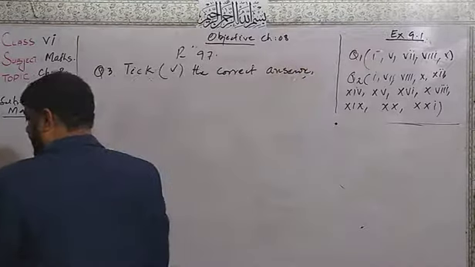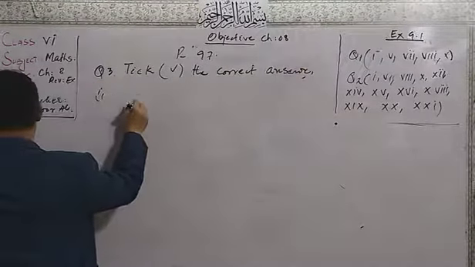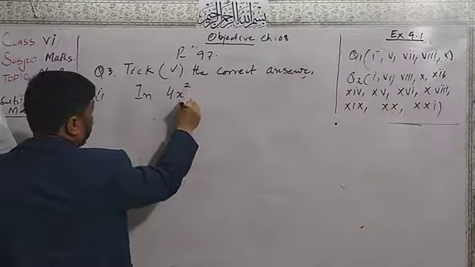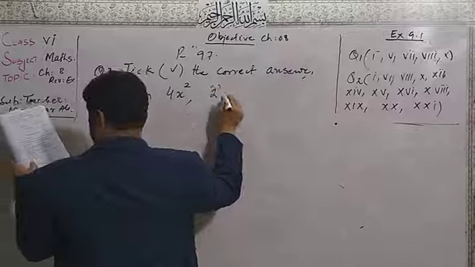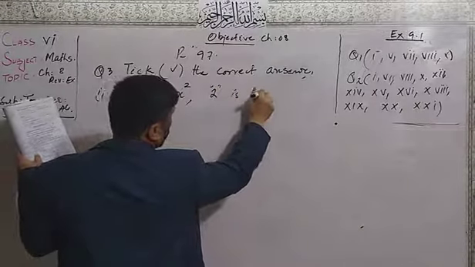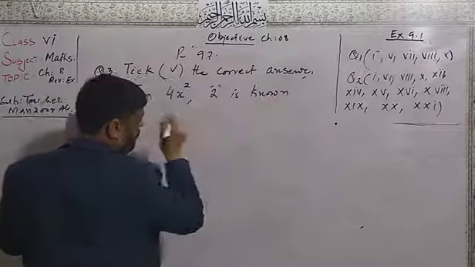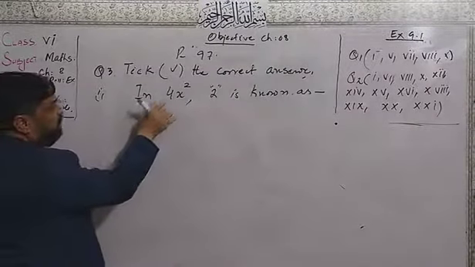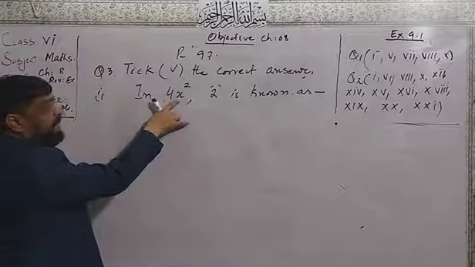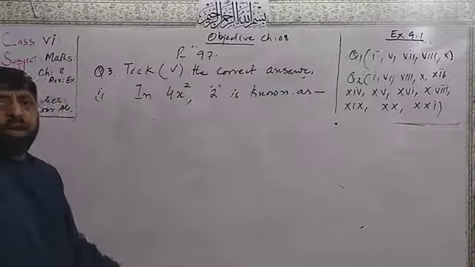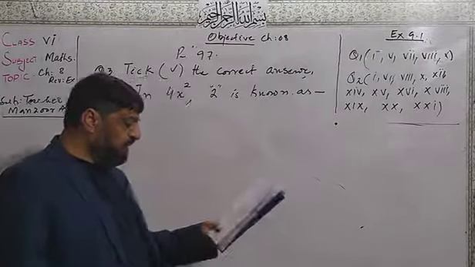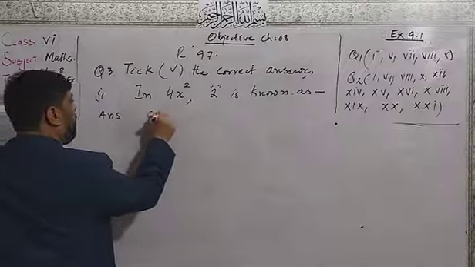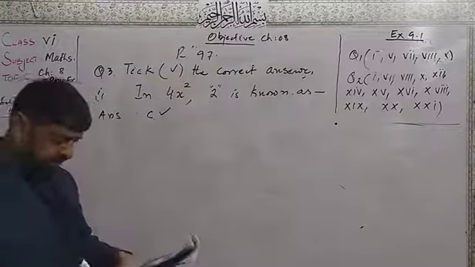Dear students, he is saying in part number 1, in 4x square, 2 is known as dash. Dear students, here 4 is the coefficient, x is the base, 2 is the power or exponent. So right answer is C. We will take the C.